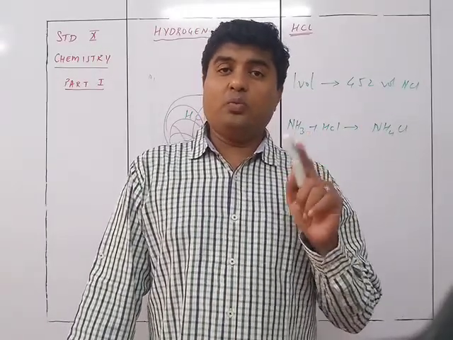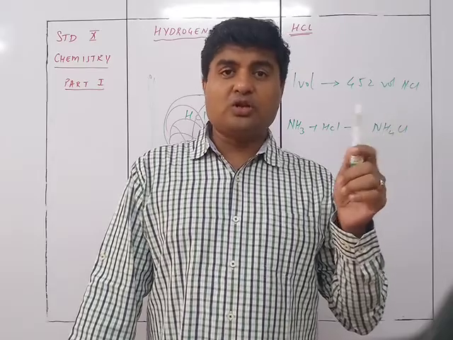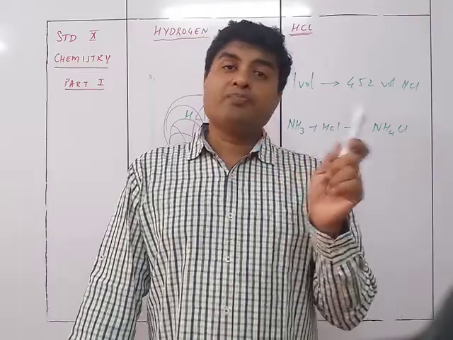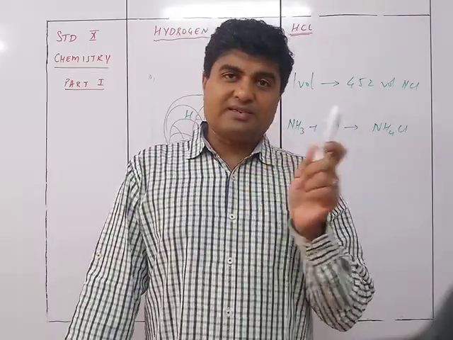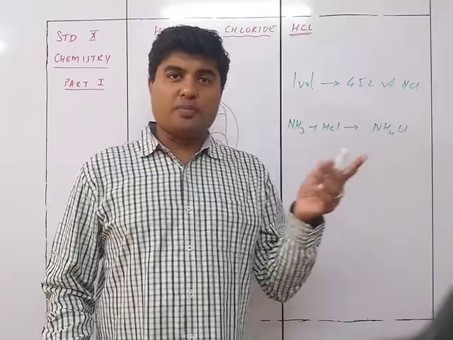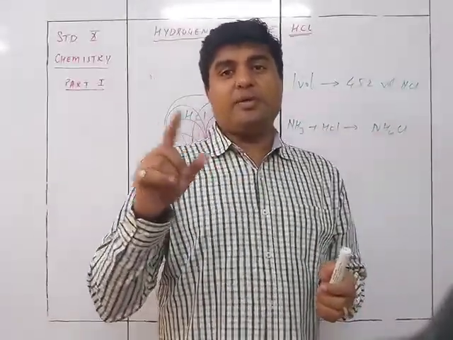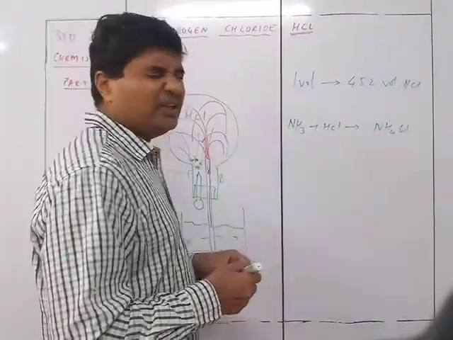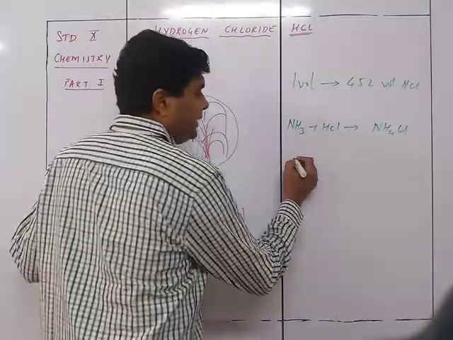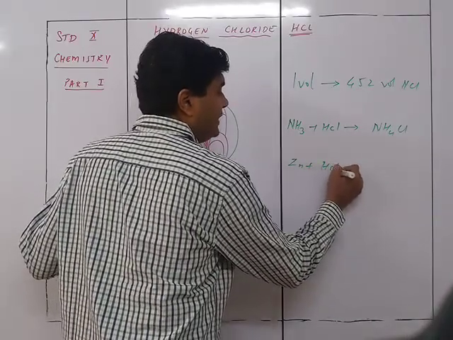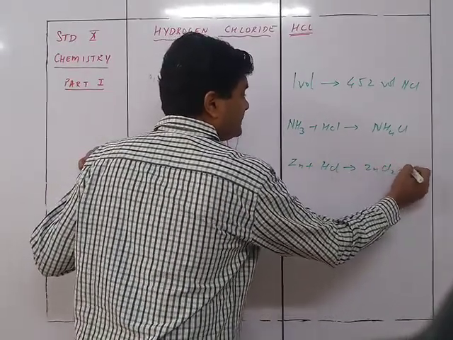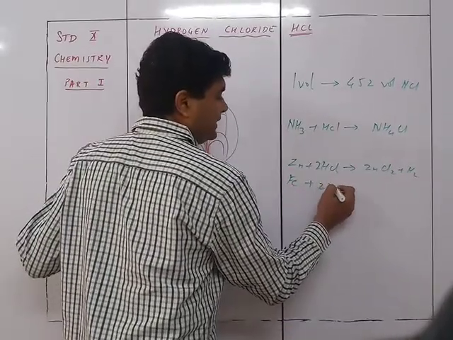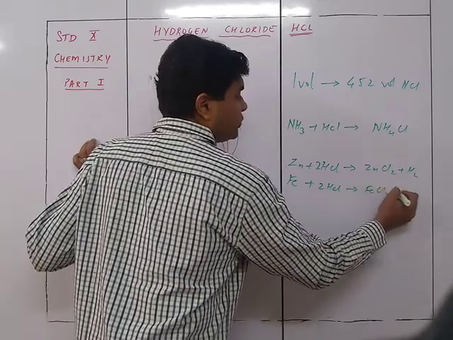Now this is why we studied salts. When we understood salts, we came to know that simple displacement takes place in forming lower chlorides. In higher chlorides it was synthesis, that's right, direct combination. Fe plus Cl2 will give me FeCl3, but when I want FeCl2 I use a simple displacement reaction. So Zn plus 2HCl gives ZnCl2 plus H2. I can also have Fe plus 2HCl giving FeCl2 plus H2.